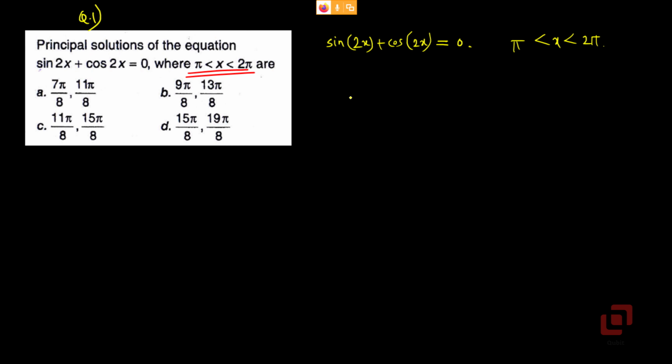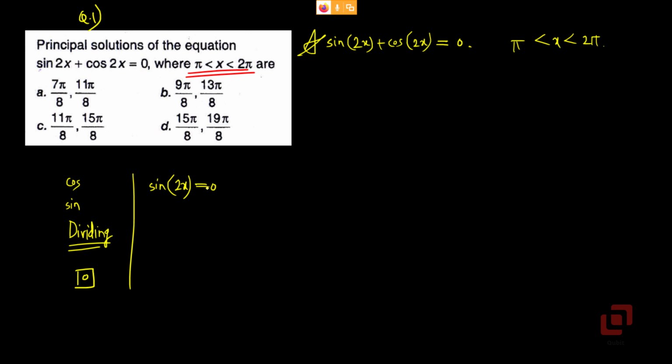Now in some of the questions we are required to divide by the ratios sin or cos. So we need to make sure that if you are dividing, then whichever ratio you are using as the divisor should not be 0. So let us consider in a hypothetical case that sin of 2x is 0.